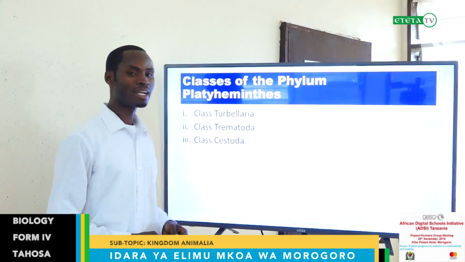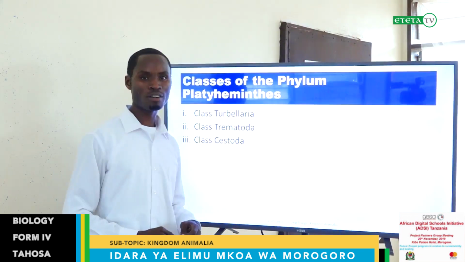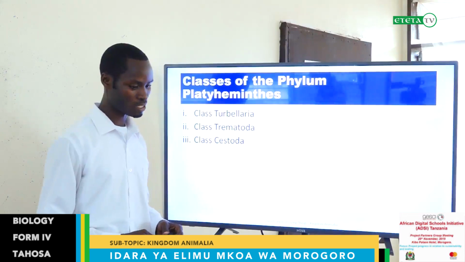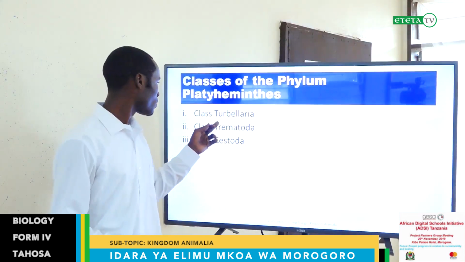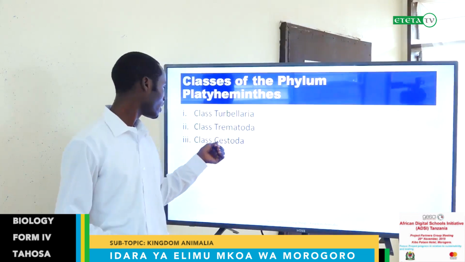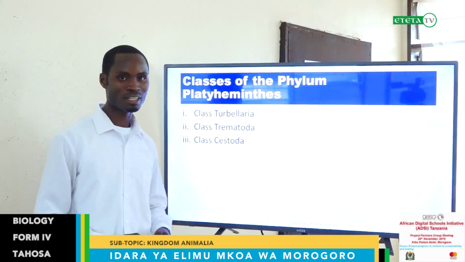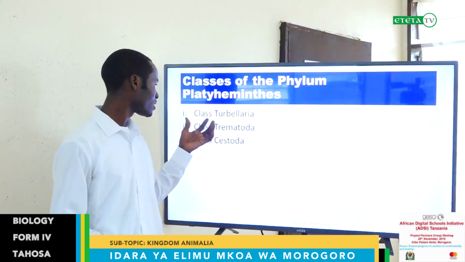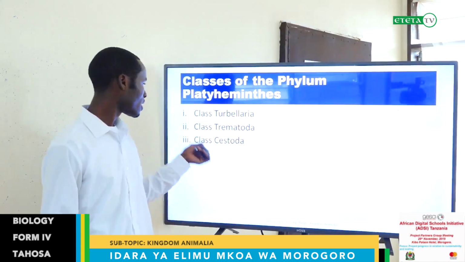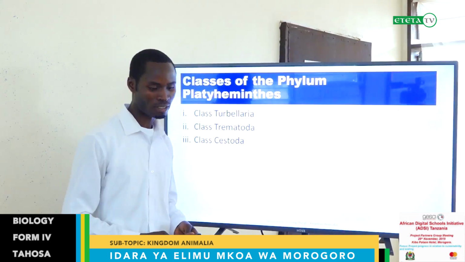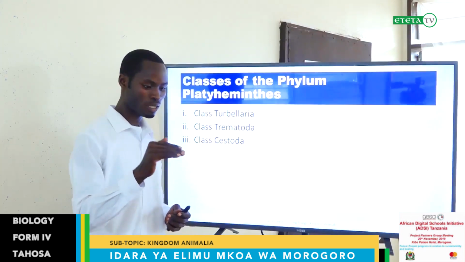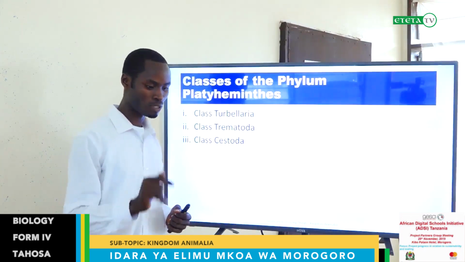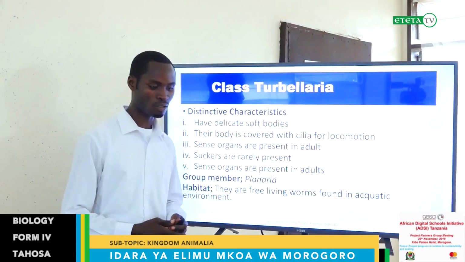Now let us discuss the classes or subcategories under the phylum Platyhelminthes. We have three classes here: class Turbellaria, class Trematoda, and class Cestoda. Class Turbellaria, class Trematoda, and class Cestoda. And we are going to see what is in Turbellaria, what is in Trematoda, as well as Cestoda.